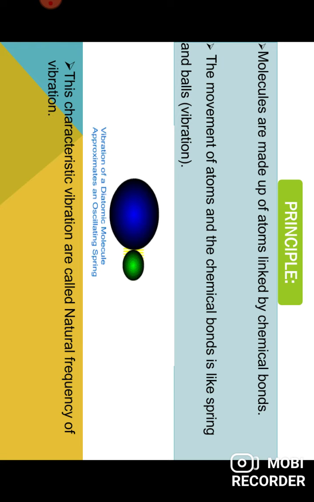The atoms and chemical bond behave like a ball attached to a spring, and when movement is possible, they can vibrate. If vibration occurs, the IR frequency is absorbed in the IR region.